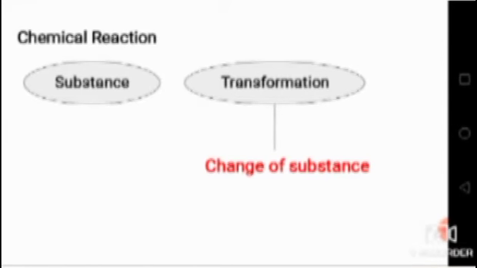For example, when we burn paper, the paper is converted into ashes. So there is some change, right? There is a chemical reaction as well as a change of substance. So we use chemistry to learn all those things.